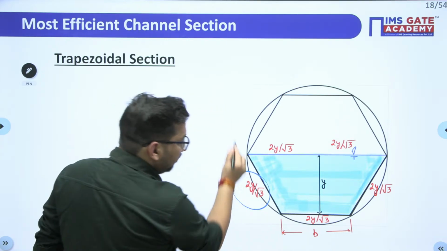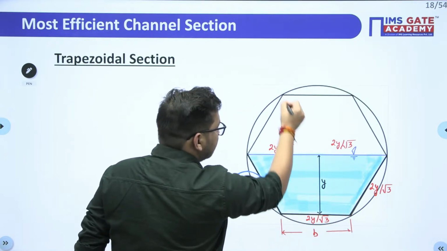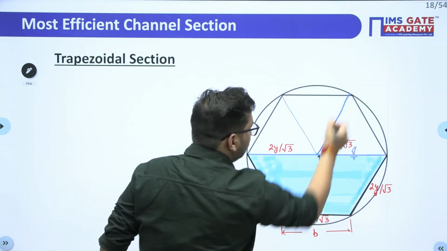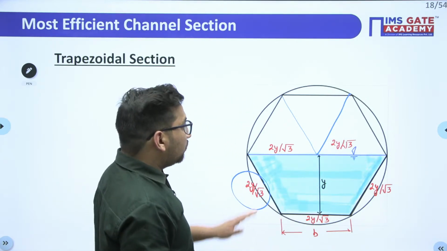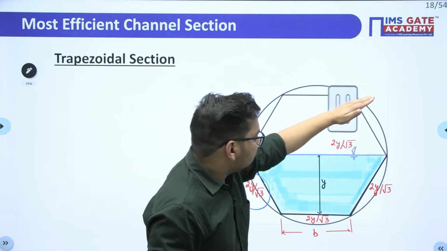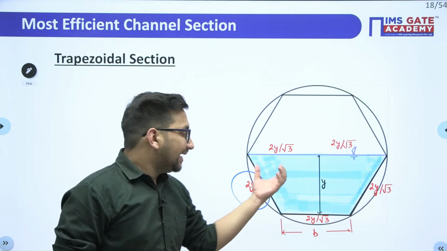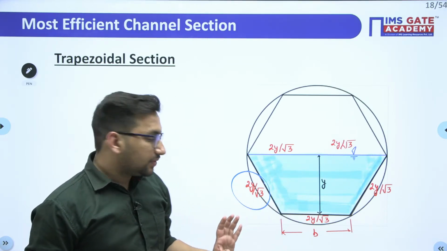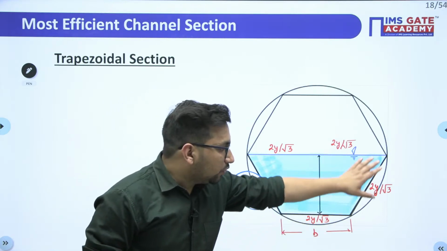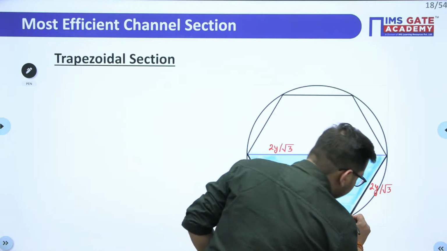So this dimension is 2 by root 3y, and all the sides are also 2 by root 3y. Clear? But we are more concerned about this trapezoid part, our most efficient and most economical trapezoidal channel. If these properties are known, this is y, and here the theta value we generally take as this value.